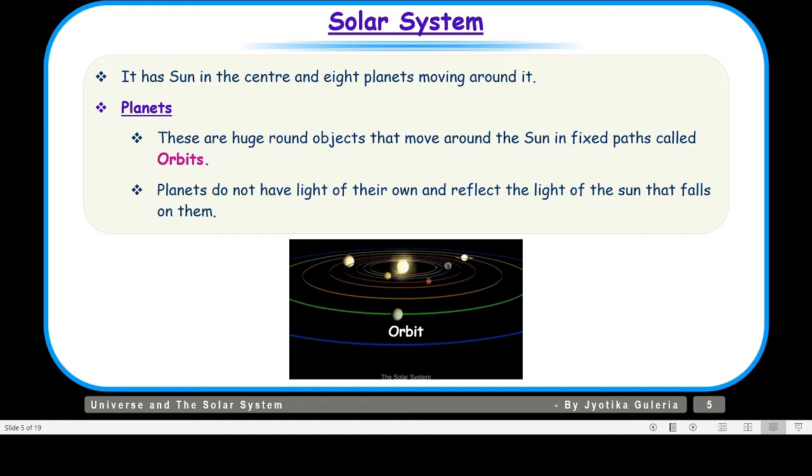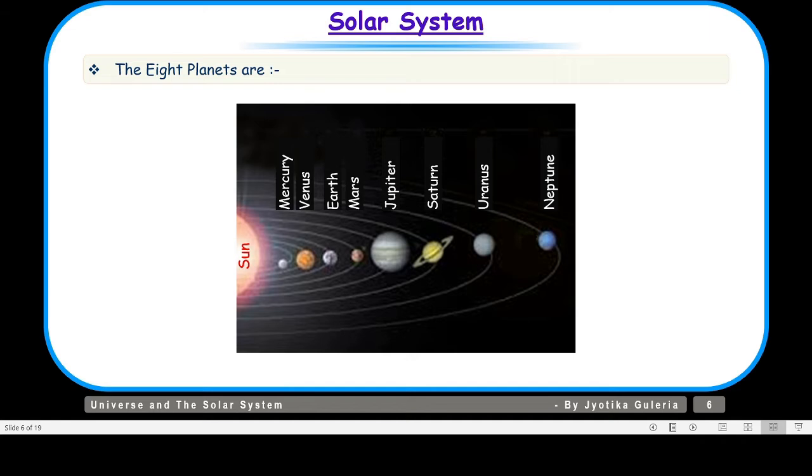Now let us know more about planets. Now we know that our solar system has 8 planets. Let us name them beginning from the one which is closest to the sun to the one which is the farthest. The one which is closest to the sun is Mercury. Then we have Venus. The third one is our own Earth. Then Mars. Then Jupiter, Saturn, Uranus, and Neptune. So children, now we'll take up these planets one by one to know more about them.